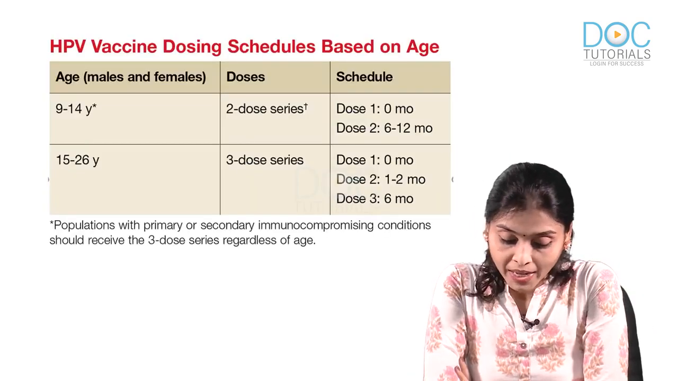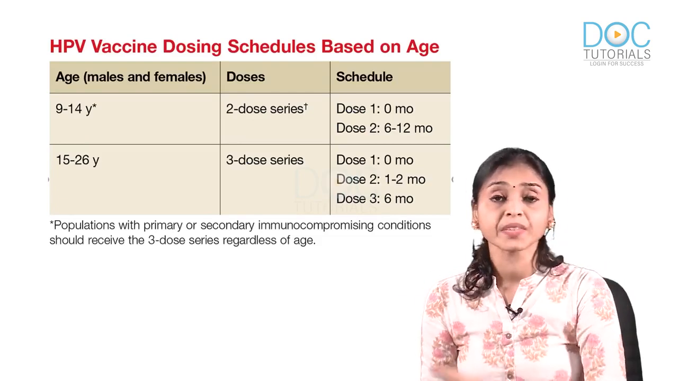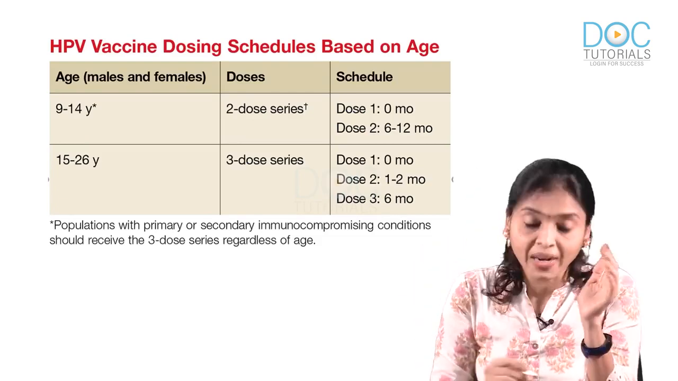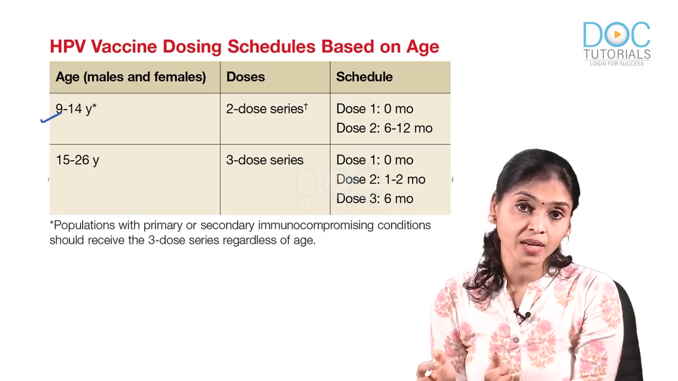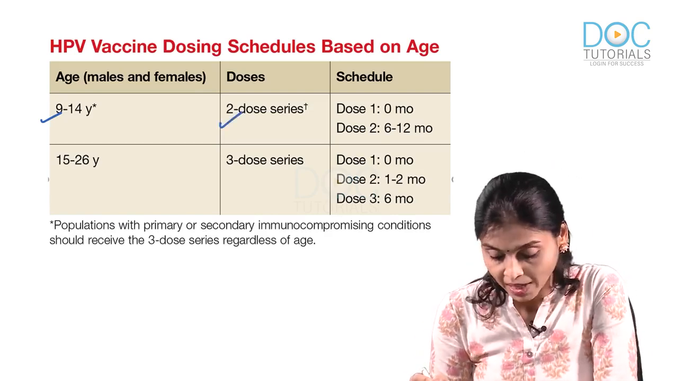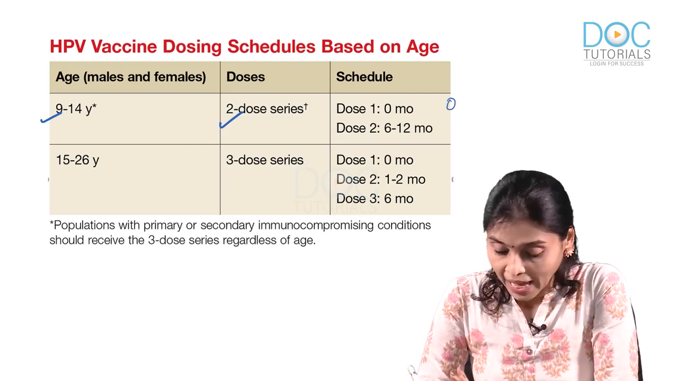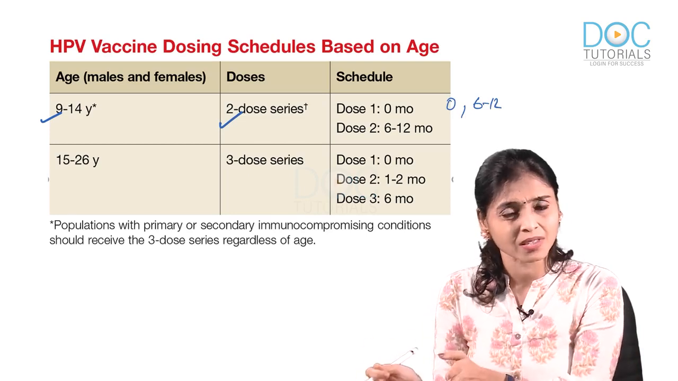Now, regarding the HPV schedule and dose. HPV is given in which age group? From 9 to 26, which is again divided. The first group is 9 to 14 years. In that, you are giving 2 doses of HPV vaccine. And what is the schedule? 0, and then the second dose within 6 to 12 months. So, you can remember 0-6.